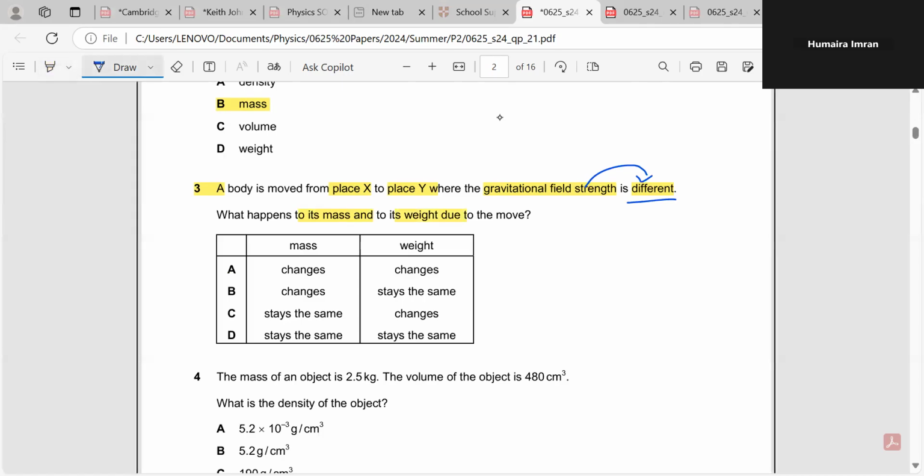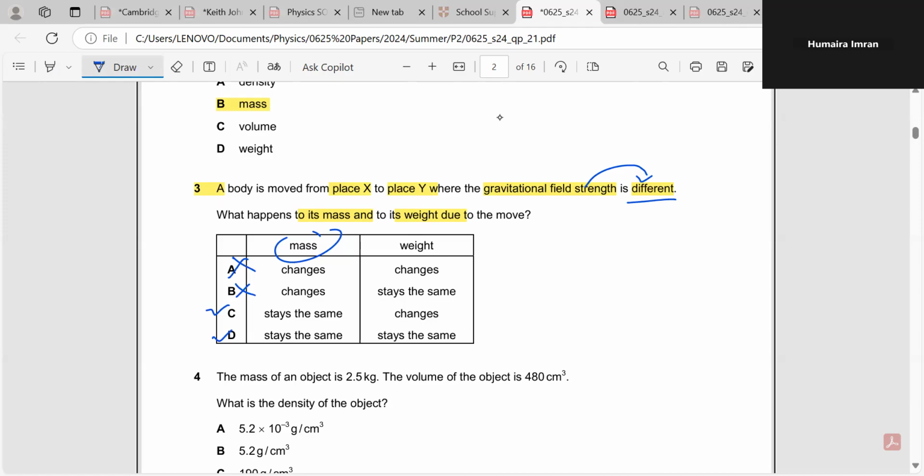We know this thing very well that mass remains the same everywhere. There is no change whether you are going on the moon, on any other planet, on Jupiter, anywhere. So the mass does not change. So it means that from C and D we have to select because the mass remains the same. So we can exclude A and B options very easily, right?